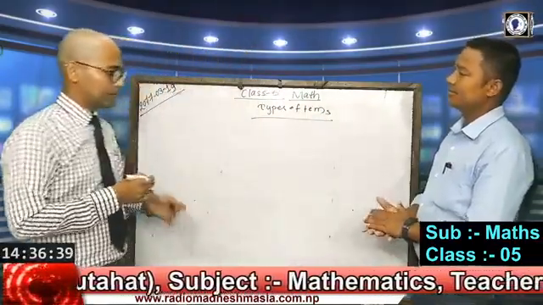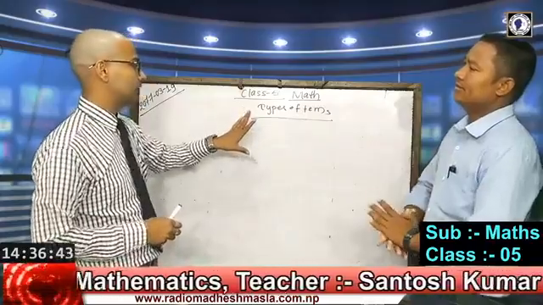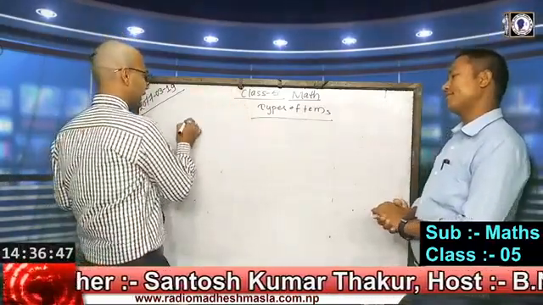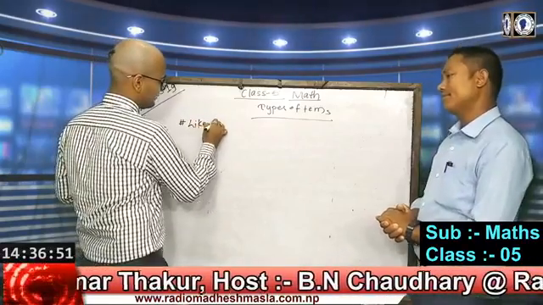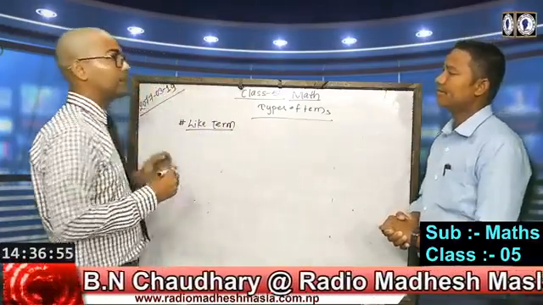Terms are especially classified or categorized into two types. The first one is like term. Like term means similar term.